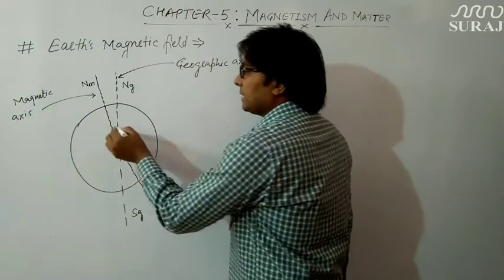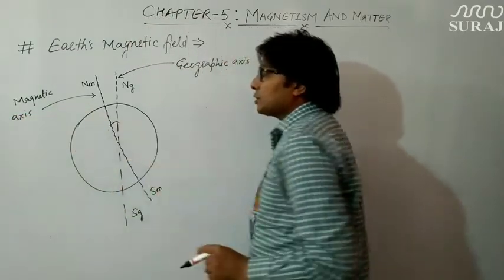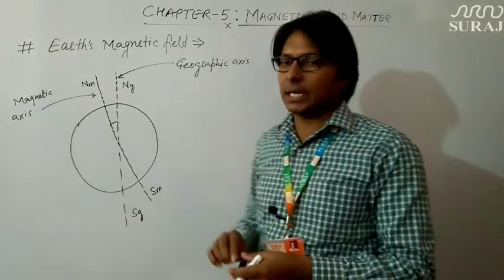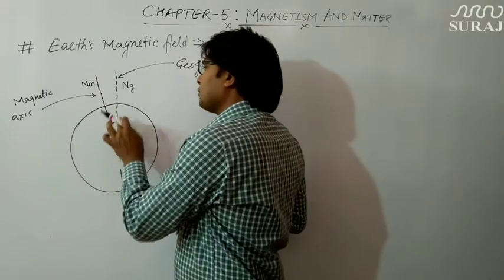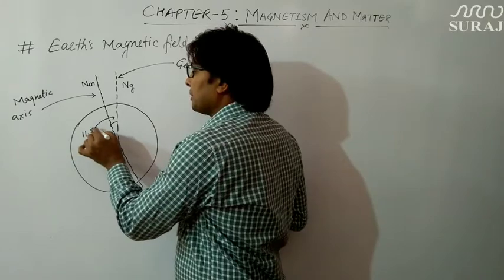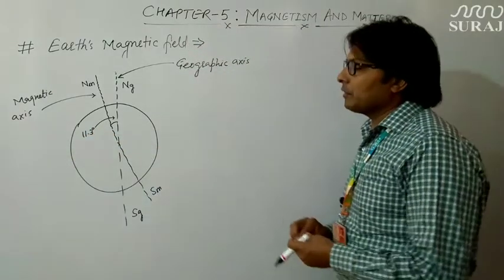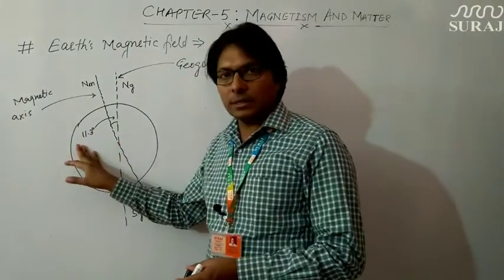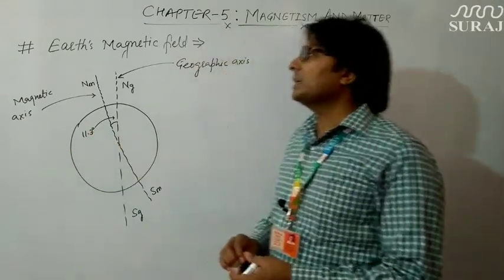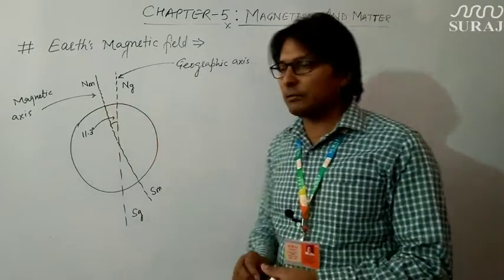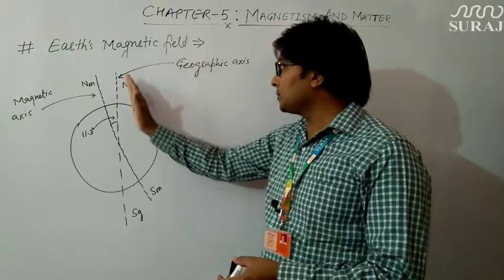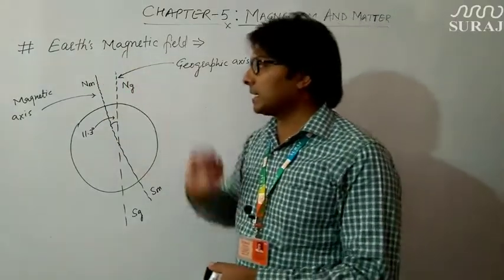There is some angle between these two axes, the geographic axis and the magnetic axis, and this angle is found to be about 11.3 degrees. We will define this angle later on. This angle is known as the angle of declination, but for the time being you must remember that its value is approximately 11.3 degrees, and it is the angle between the geographic axis and the magnetic axis.